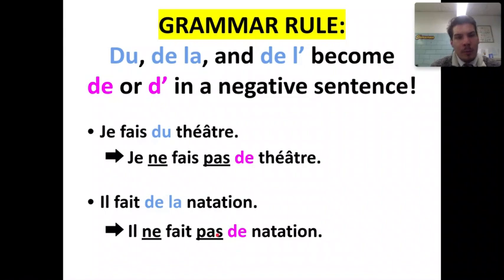I don't do swimming. Remember, we only choose de apostrophe if the following word starts with a vowel: A, E, I, O, or U. Everything else, we're going to be choosing de.